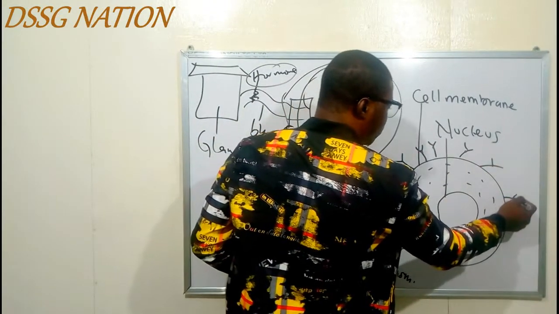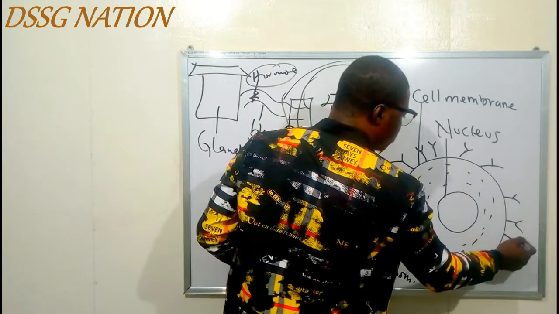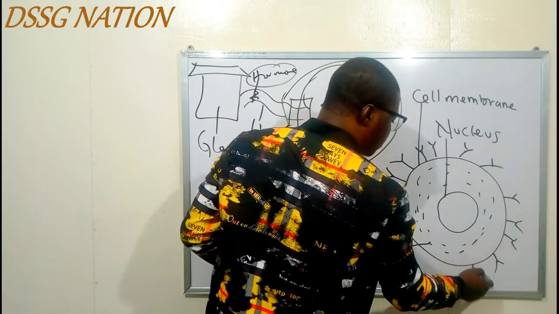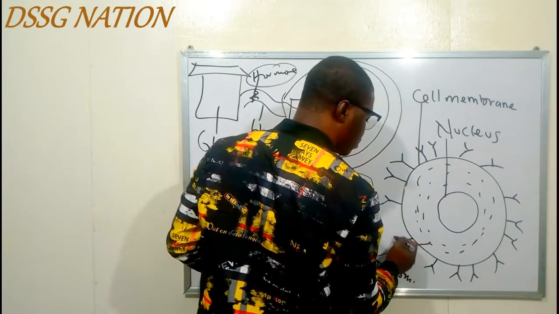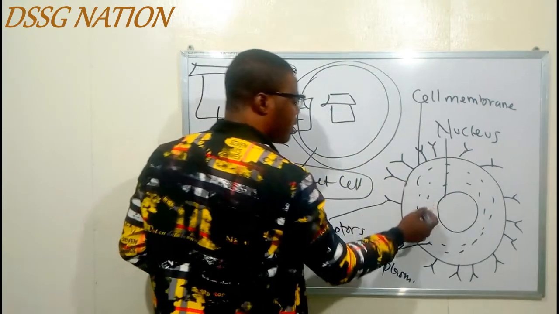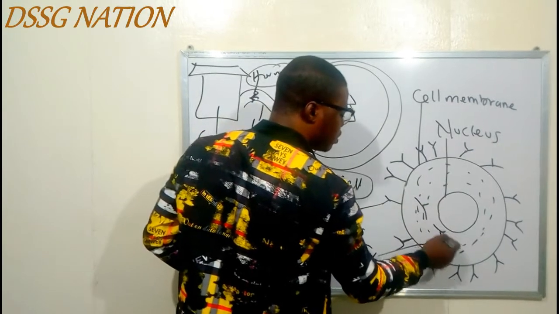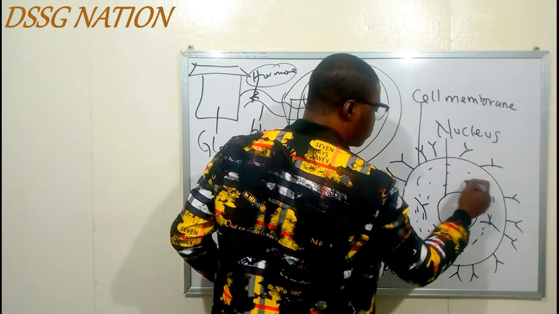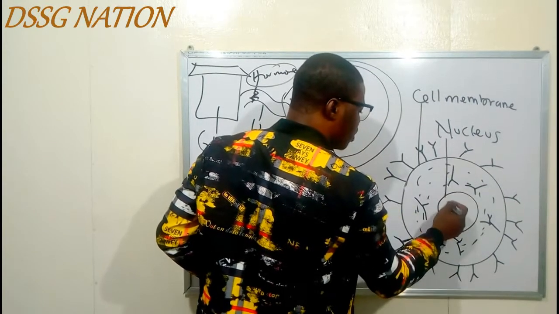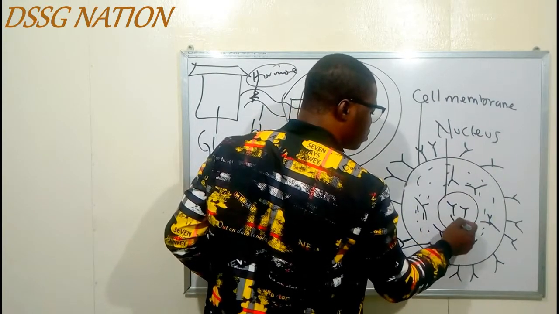Thousands of receptors on just the cell membrane. We have thousands of what? Thousands of receptors on the cell membrane. So we also have some receptors in the what? In the cytoplasm. And we also have some receptors in the nucleus.